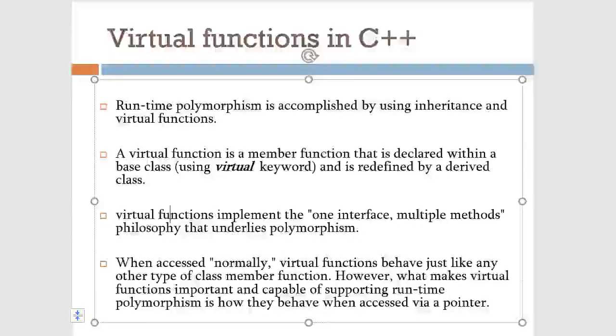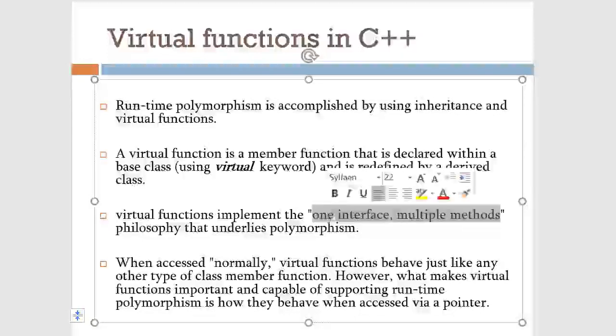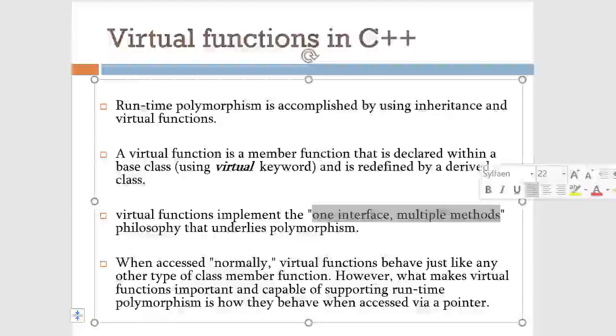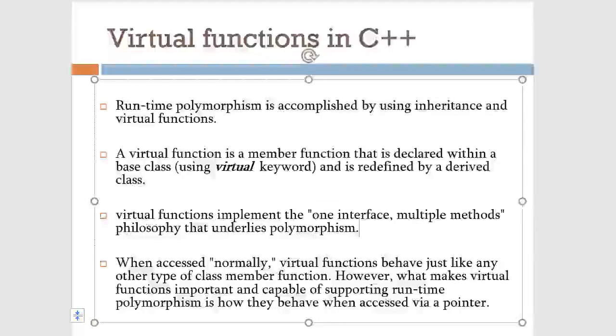The third important point: virtual functions implement the one interface, multiple methods philosophy that underlies polymorphism. One interface, multiple methods means, again talking about the same example of function overloading, where it is achieved by using the same name of function, but internally the functions execute different roles. So there are multiple methods or multiple functions, however there is only one interface. That means even though the functions have different functionality, the name of the function is the same. This is how one interface, multiple methods works. The same applies for operator overloading as well as runtime polymorphism and virtual functions.